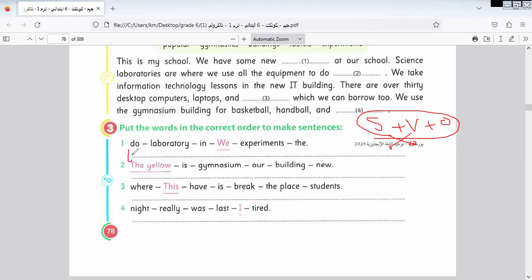It will be: we do experiments in the laboratory.